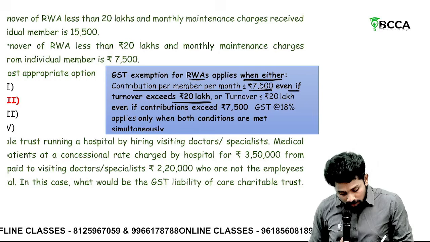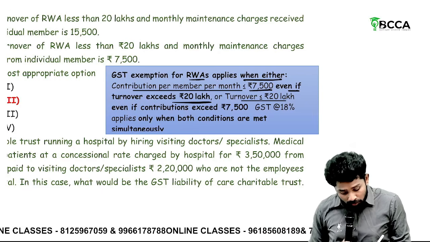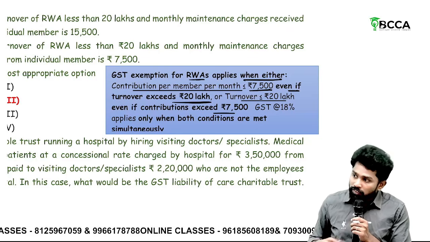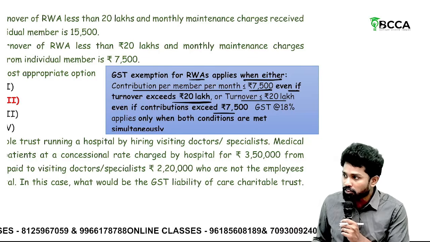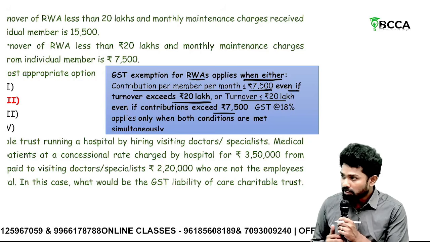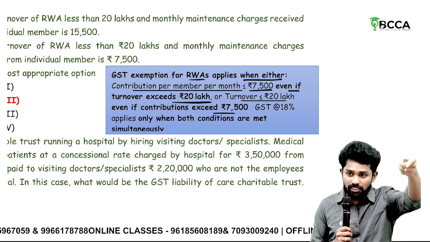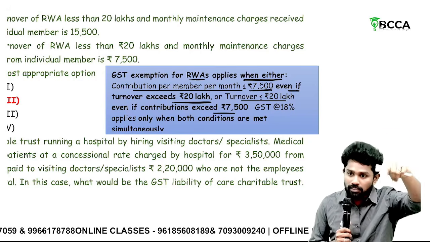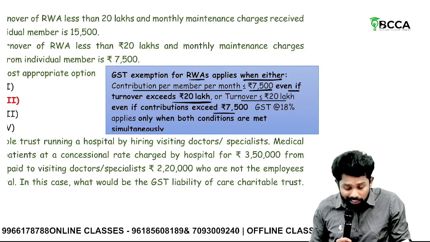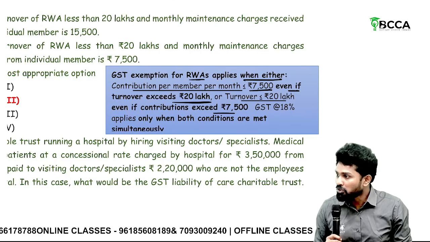Then turnover is less than 20 lakhs, but the contribution exceeds 7,500. So when their turnover is within 20 lakhs, even though they made a taxable supply which is more than 7,500, they'll not register. They'll remain unregistered. Hence again, it is not taxable. Only when 20 lakhs is exceeded, they register. Once they register and make a supply, then it is taxable, right? So in the unregistered case, turnover within 20 lakhs, even though it exceeds 7,500, usually they will not pay tax.